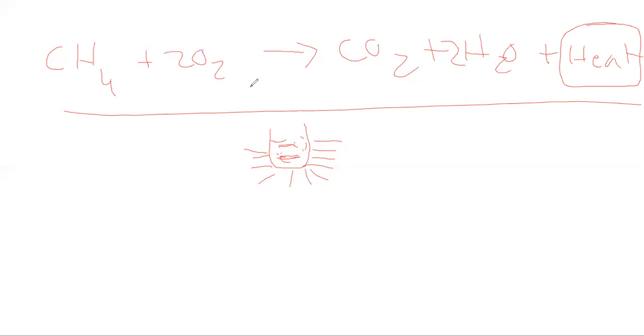Endothermic reaction is fully opposite of exothermic reaction. In an endothermic reaction, heat is absorbed from the surroundings to carry on the reaction. In exothermic reactions, the heat radiates out of the beaker. But in an endothermic reaction, the direction of the heat is opposite to the exothermic reaction; it goes inside the beaker. A very good example is photosynthesis, and another example is mercuric oxide plus heat gives rise to mercury plus oxygen.